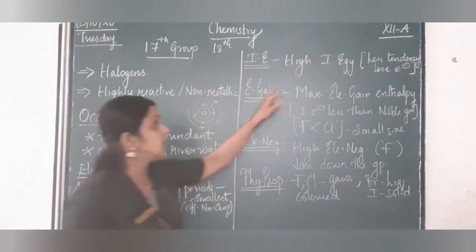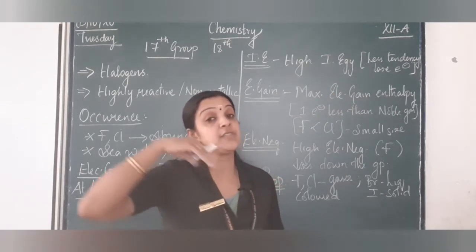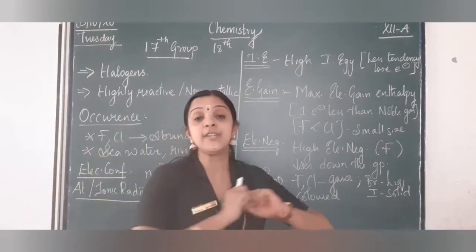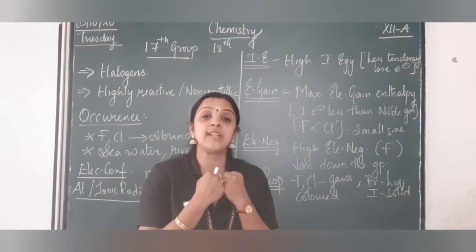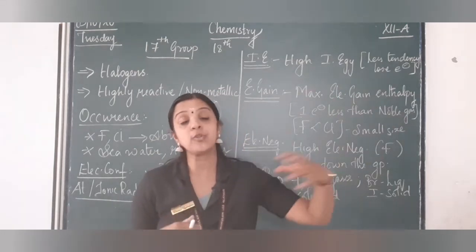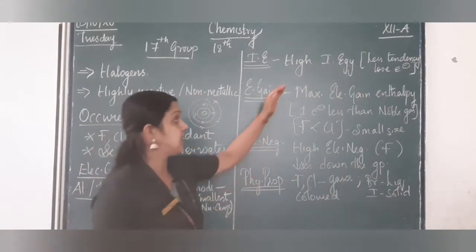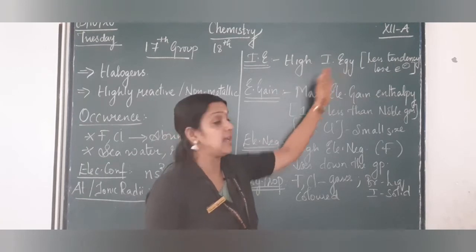Since the tendency to lose is very less, their ionization energy will be very high. They are not ready to give the electron, so they keep the electron within the atom, that is, within the orbit. So you need to put more energy to remove the electron. Hence we say they have a very high ionization energy.